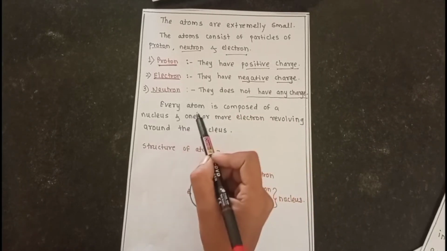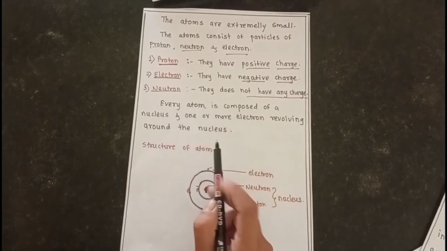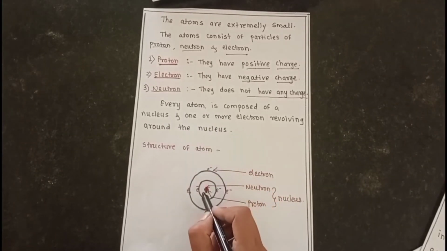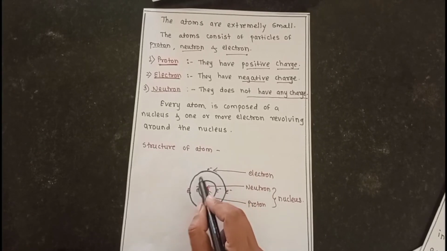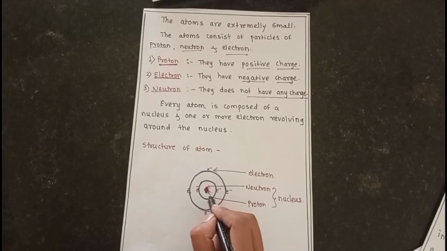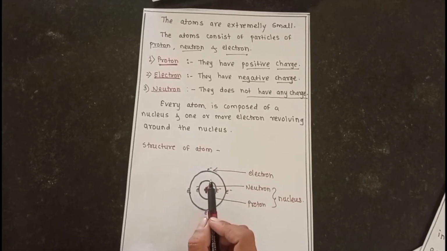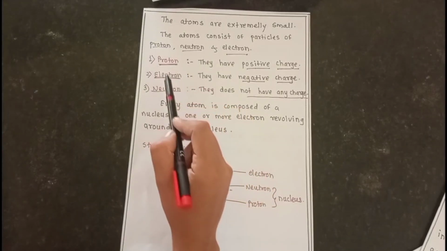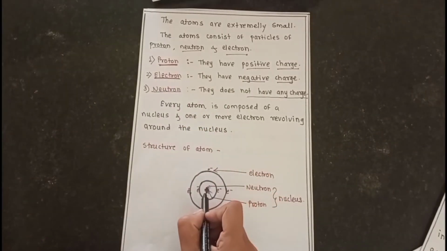Every atom is composed of a nucleus, and electrons revolve around the nucleus. This is the general structure of an atom, in which protons, electrons and neutrons are present.